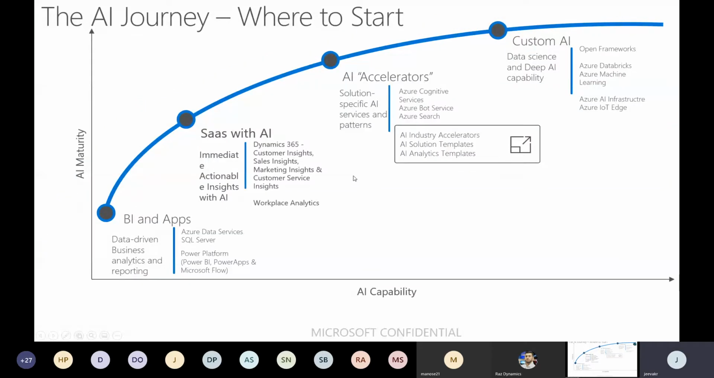So where to start and where the customer insights exactly sits in, you can see right here. We always have business intelligence, like Power BI and other apps at the base level. Second level, we have SaaS, customer insights, sales insights, marketing insights. And then you have the accelerators. There are the industry accelerators and some solution templates also, which you can get from the market. And of course, you have the Azure services, including Azure Cognitive Services, which is used in the Power Platform, and bot services and Azure search as well.